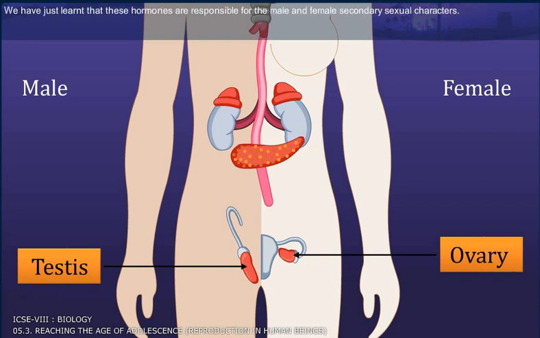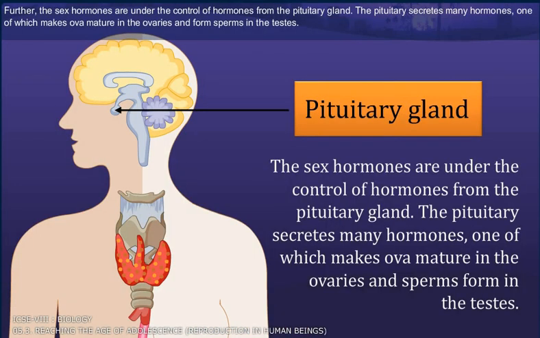We have just learned that these hormones are responsible for the male and female secondary sexual characters. Further, the sex hormones are under the control of hormones from the pituitary gland. The pituitary secretes many hormones, one of which makes ova mature in the ovaries and sperms form in the testes.